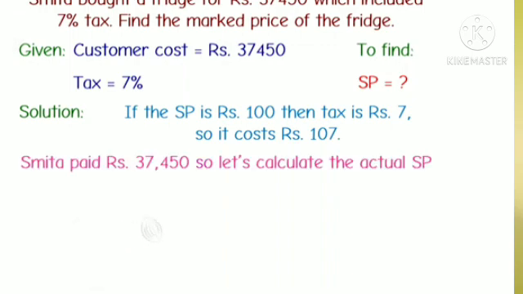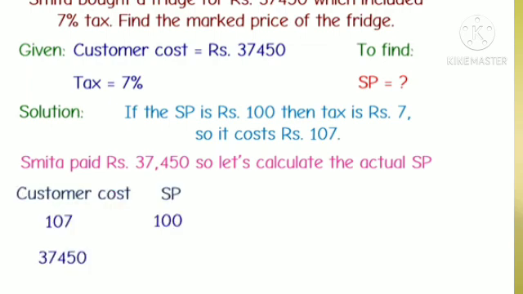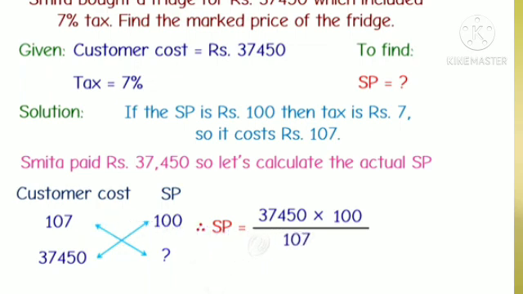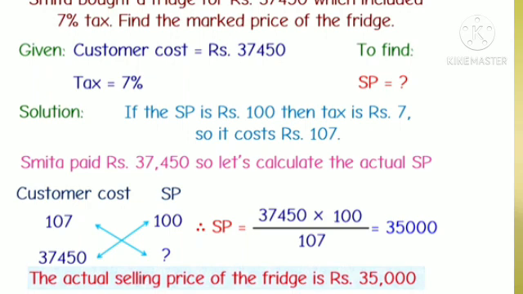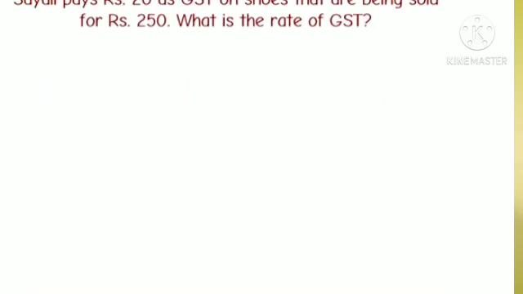Smita paid Rs 37,450. So, let's calculate the actual SP by cross multiplication. Therefore, SP is equal to 37,450 into 100 divided by 107, which is equal to 35,000. Therefore, the actual selling price of the fridge is Rs 35,000. Let's take a look at another one.